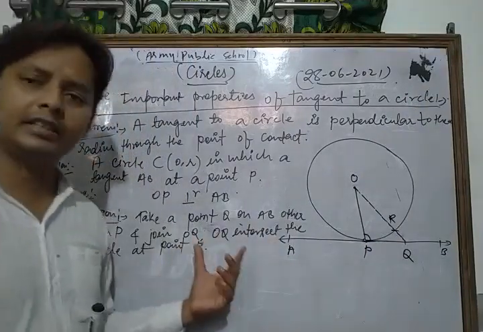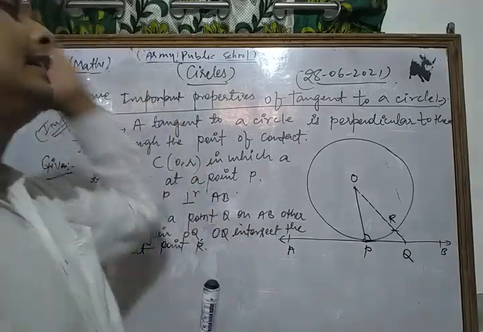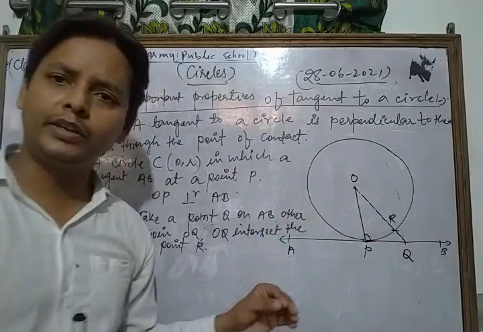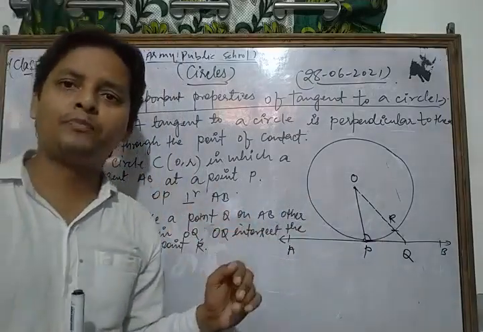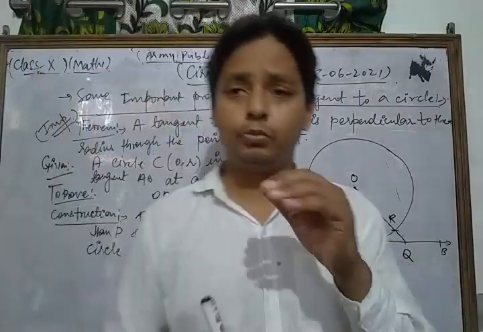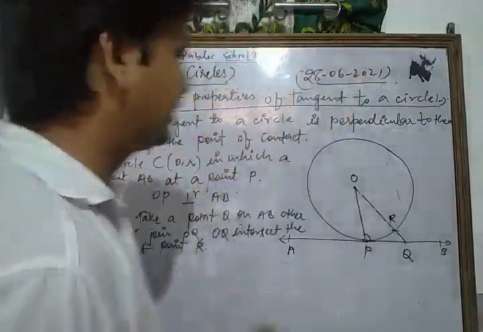In this way we write the construction. Now clear, dear students? Now we write its proof. In proving any theorem, you know very well, first we write the given, then to prove, then construction if any, and finally the proof. So now let's see its proof.